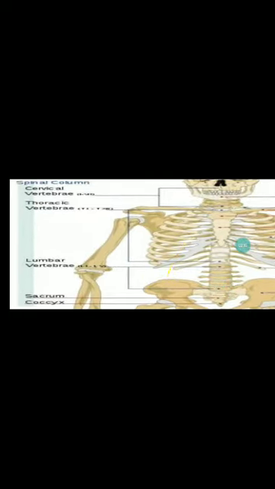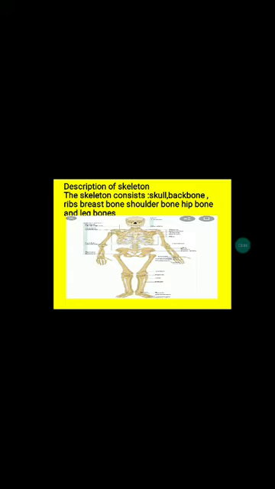This is the backbone, this is the hip and this is the leg. All these things combined together give the skeleton structure of a body. If I join the bones, we get a structure that is called the skeleton. So skull, rib, breast bone, shoulder, hip bone, all of these come under the skeleton.